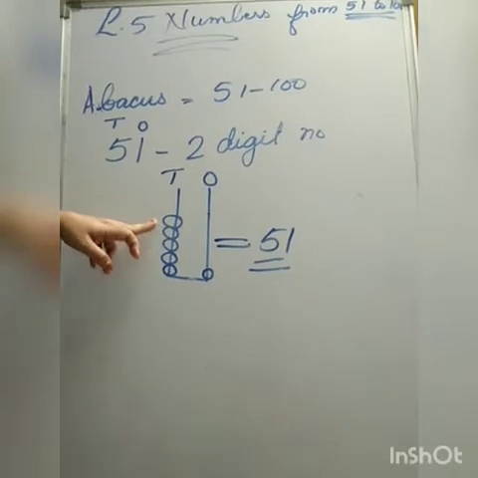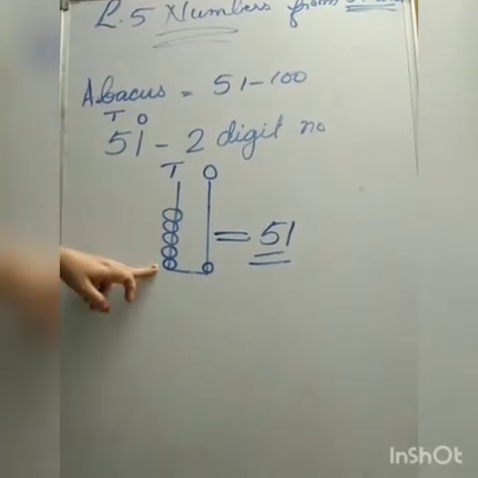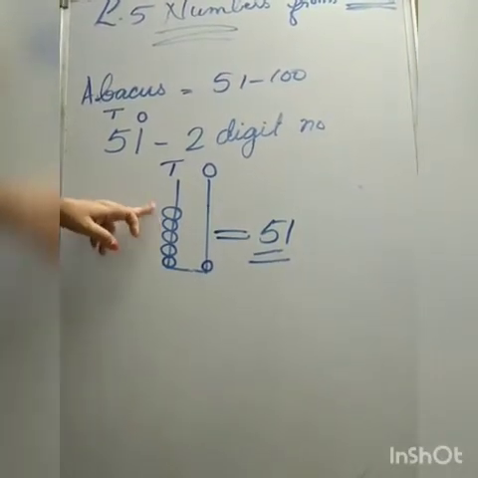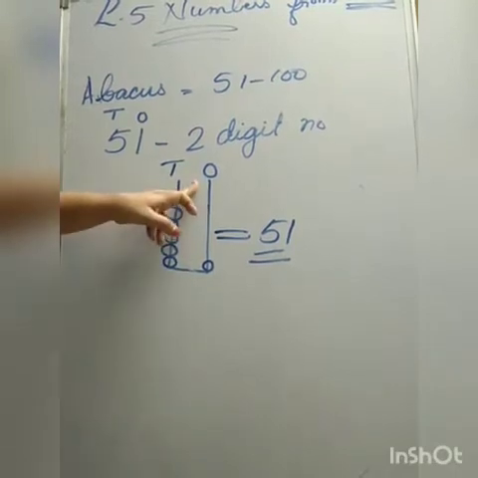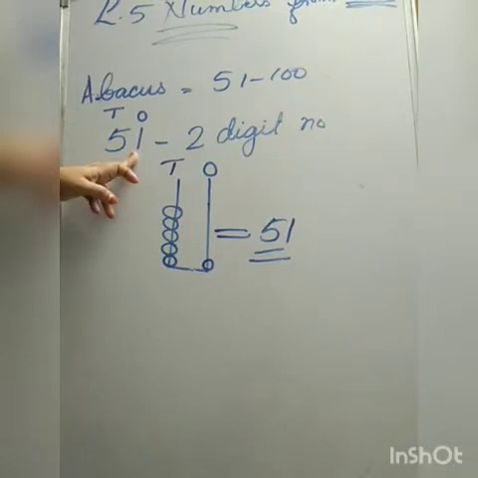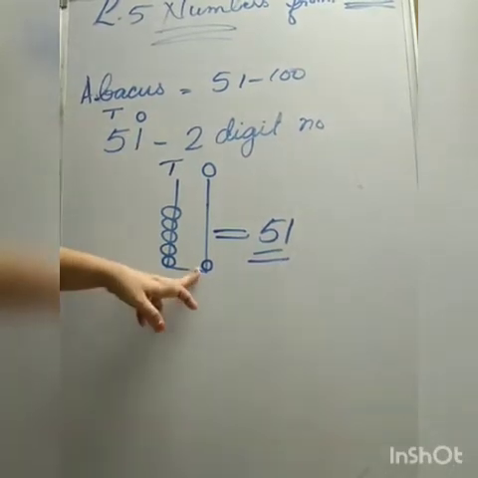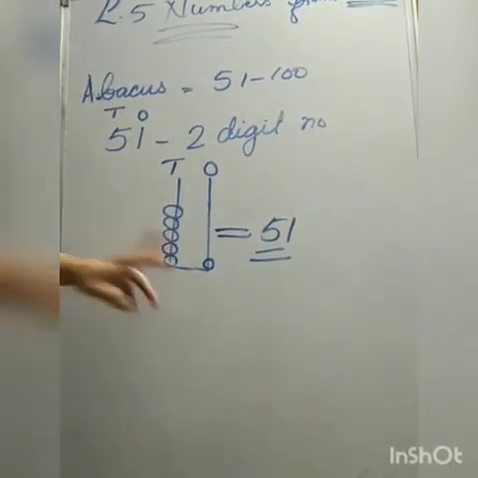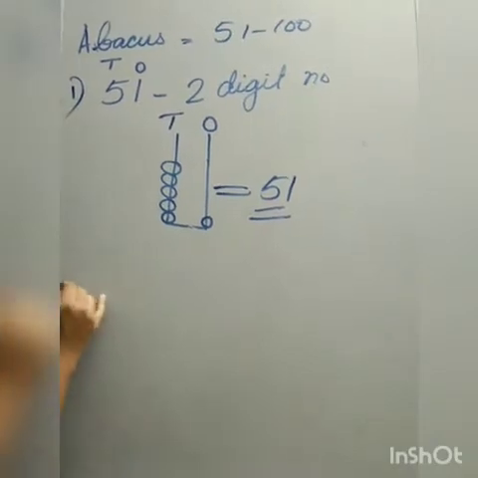So we have to draw 5 beads on the tens place: 1, 2, 3, 4, 5. And in the ones place, 1 is the number, so we have to draw 1 bead. This abacus represents 51.